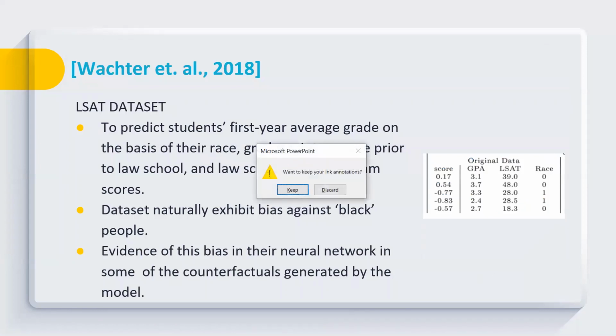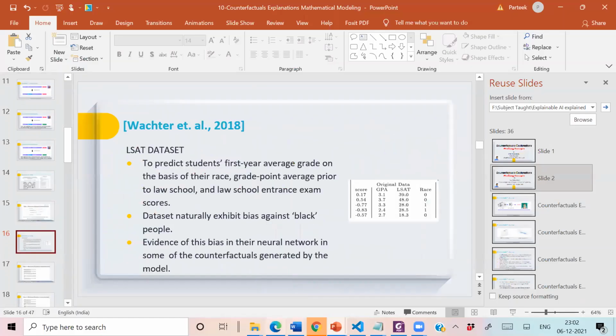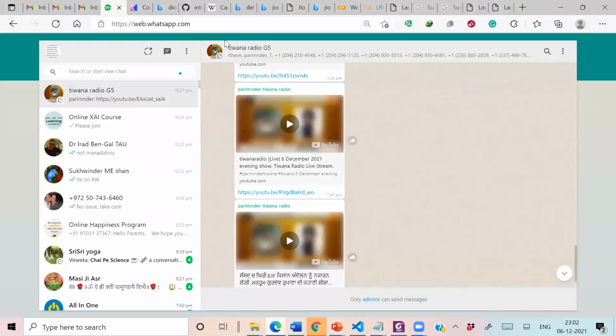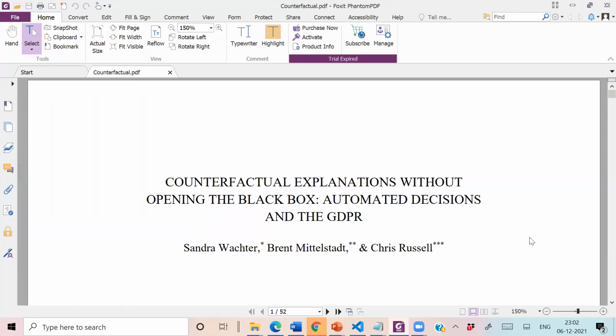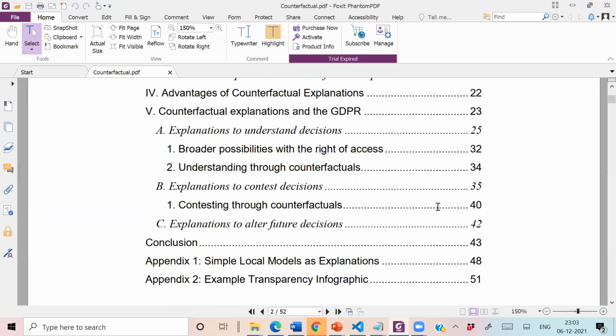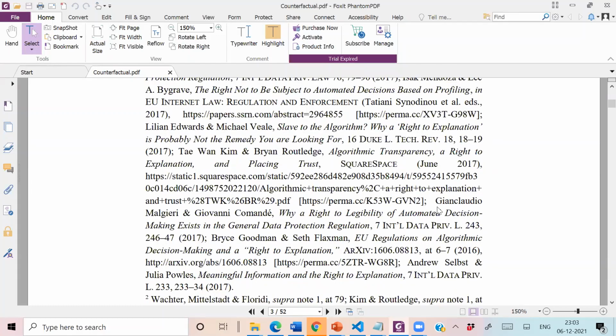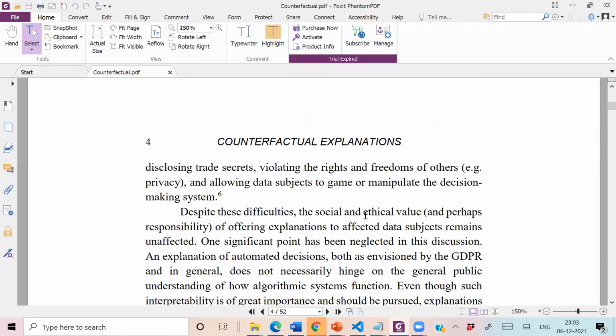Okay, so let me open this paper for you. Actually, I have downloaded this. Yeah. So this is the original paper which I'm talking about, Counterfactual Explanations Without Opening the Black Box. It has 52 pages, and this is quite a detailed document. I will share this paper with you so that you can read it and see what type of contents or what type of datasets they are talking about.